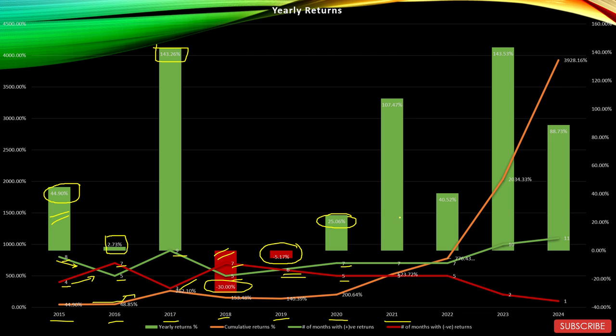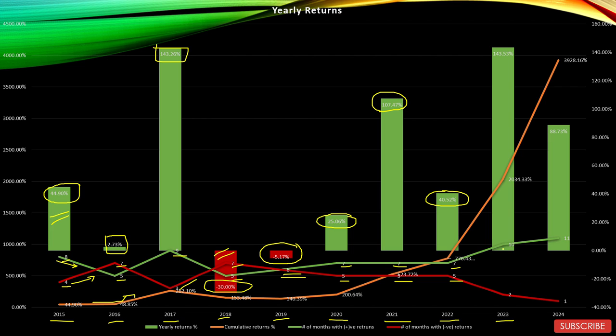2021 proved to be a very good year for this sector as the sector managed to give returns of 107.47% in that year with 7 positive months and 5 negative months. 2022 again was a good year for the sector and the sector managed to give returns of 40.52% with 7 positive months and 5 negative months.